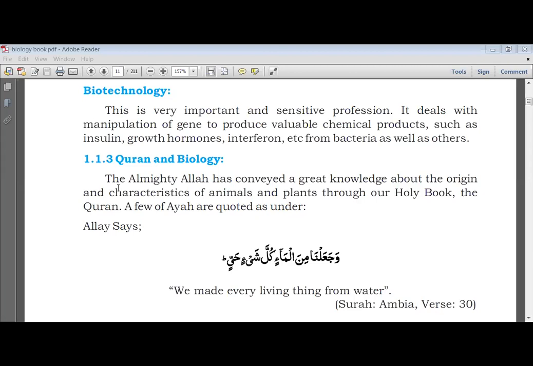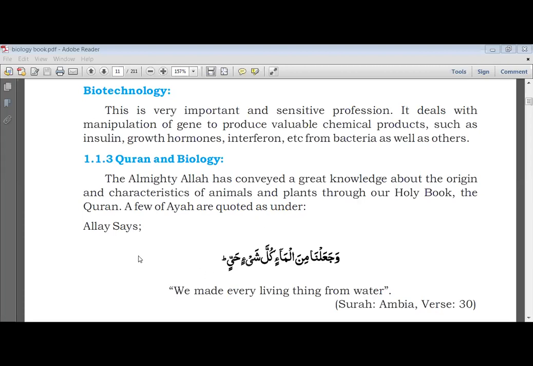Quran and biology. The Almighty Allah has conveyed a great knowledge about the origin and characteristics of animals and plants through our holy book, the Quran. A few ayah are quoted as under.